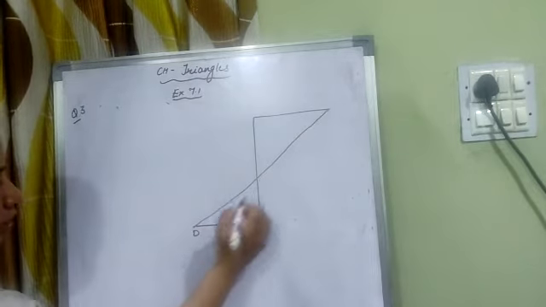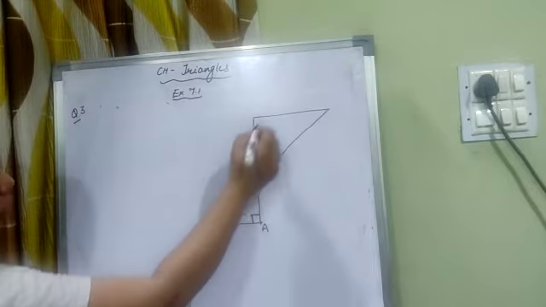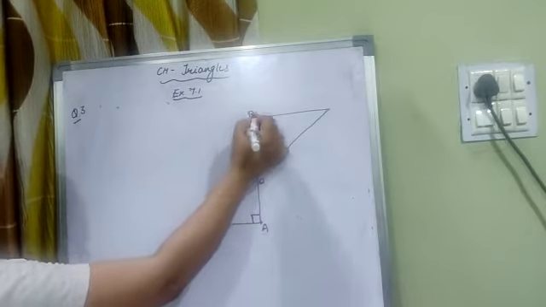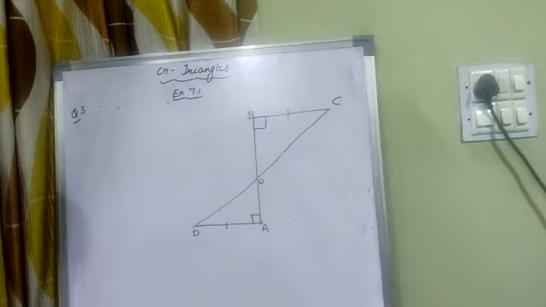Here A, B, O, these are 90 degree perpendiculars. This is B and C, and AD and BC are equal. So we have to prove that CD bisects AB.